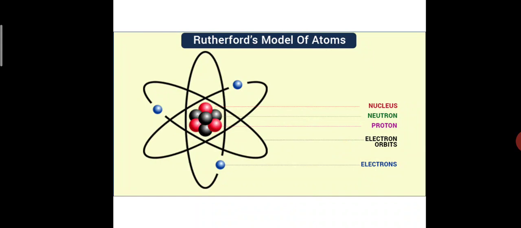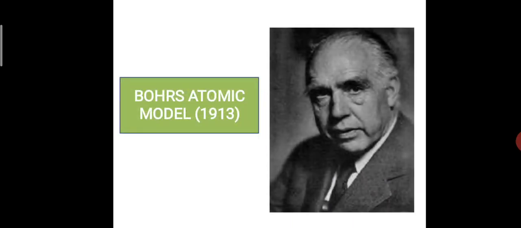Having this question, Niels Bohr comes into the picture in 1913. Niels Bohr was a Danish physicist. He explained the cause of the stability of an atom in a different manner. What was not explained by Rutherford was explained by Niels Bohr in 1913.